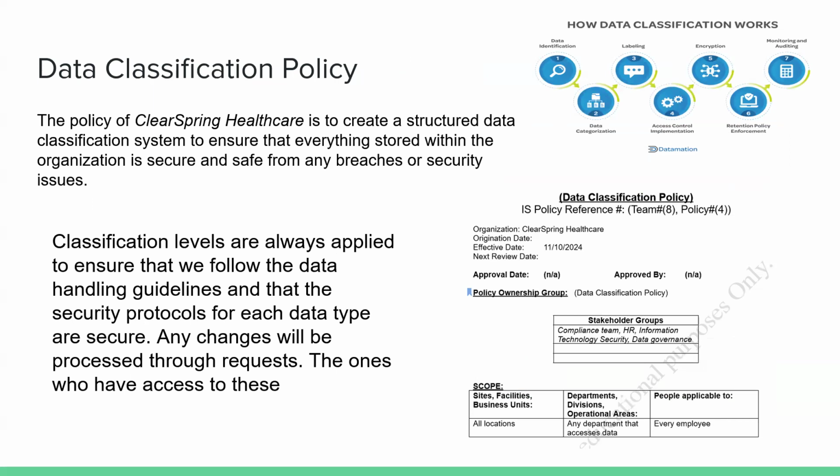Hi, I'm here to talk about the data classification policy. The policy of Clear Spring Healthcare is to create a structured data classification system to ensure that everything stored within the organization is secure and safe from any breaches or security issues. Classification levels are always applied to ensure that we follow the data handling guidelines and that the security protocols for each data type are secure. Any changes will be processed through requests from the ones who have access to these.